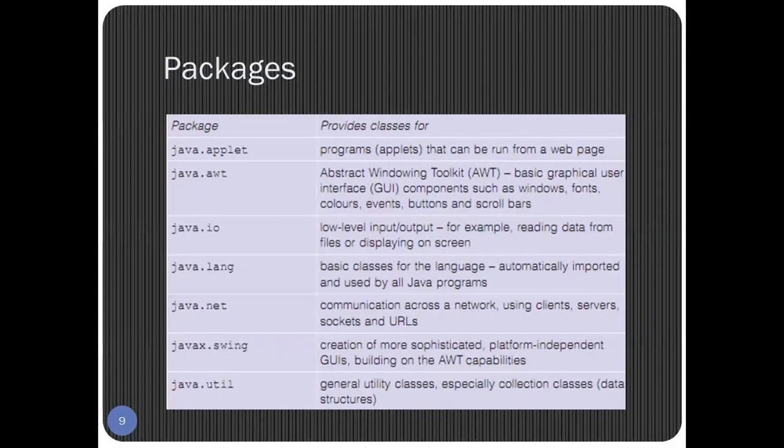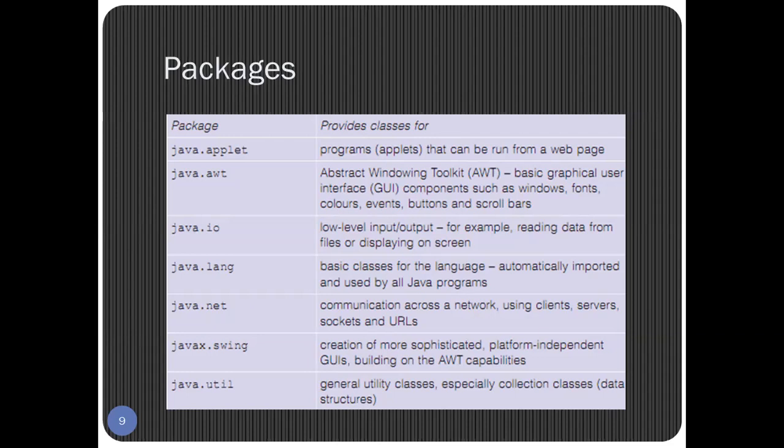So here is a list of packages. These are the different packages available in Java. Number one, java.applet. It programs applets that can be run from a web page. An applet is that kind of Java program which can be run on a web page, or I can say the internet application of Java is known as an applet. Next, java.awt. AWT stands for Abstract Windowing Toolkit. That means if you want to make graphical user interface elements like buttons, colors, scroll bars, in that case, we will use this package. Next, java.io, that is input output.